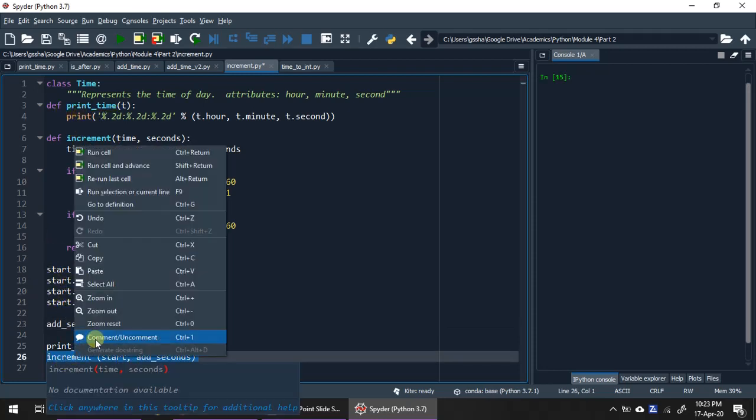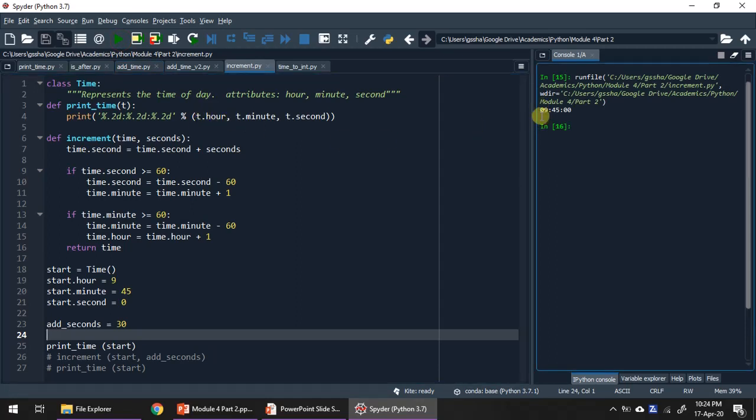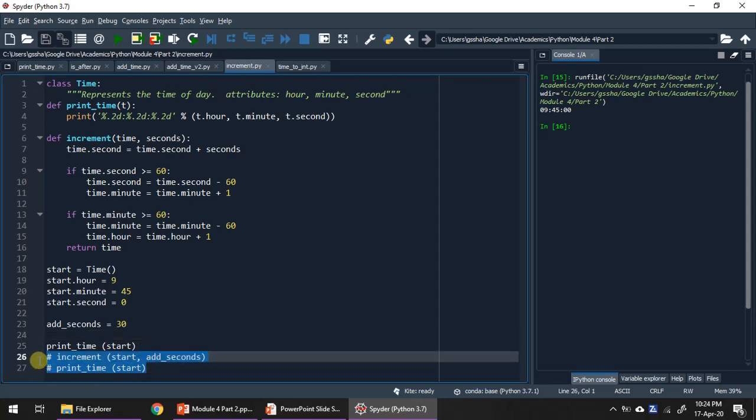Let me comment these things so that I can show only the start object and its attributes. The time is 9 hours 45 minutes and 00 seconds. This is before I add 30 seconds. So let's uncomment these things and comment this one.